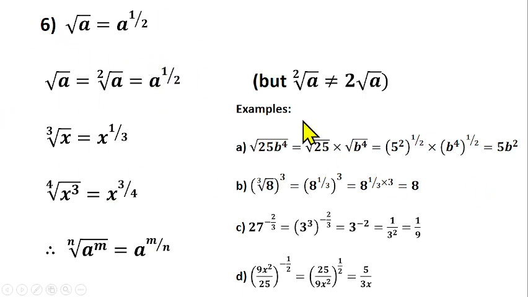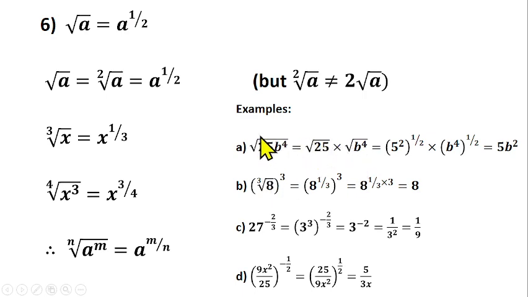So if you understand this now, let's solve some questions with this. We are having the square root of 25b raised to power 4. This we can break into pieces. If you understand what I've done here, you can simplify this one yourself. But let's break it into pieces.